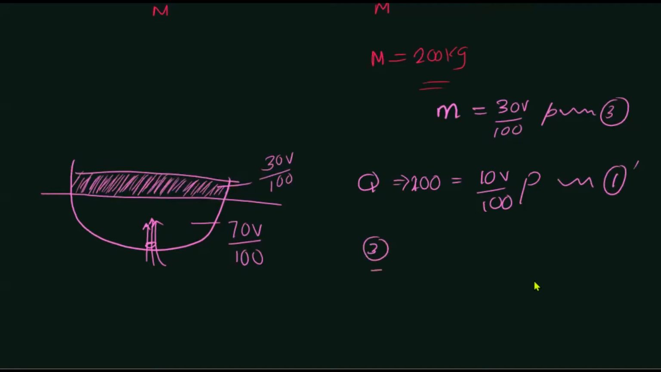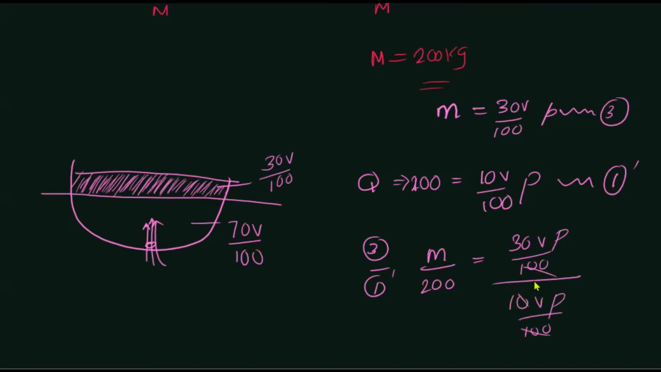So equation 3 divided by equation 1 is how much? M over 200 equals 30 V rho over 100 divided by 10 V rho over 100. This cancels, this cancels, V rho cancels. So mass is equal to 600 kilograms, right? So 600 kilograms of water can yet come inside the boat so that it completely submerges, right?